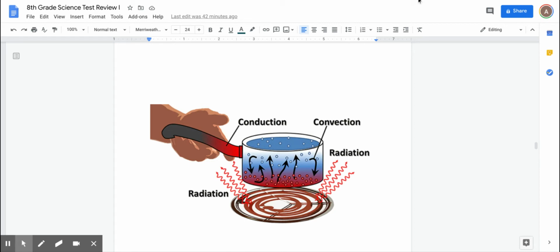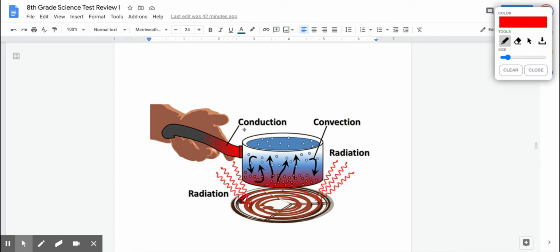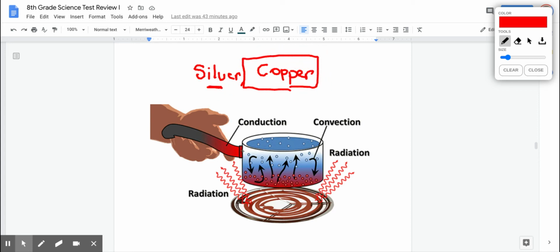We know that metals conduct electricity and heat the best. The best was silver. Not was, but is. Followed by copper. If you had copper pots, and they still sell copper pots, silver pots are just too expensive. But copper pots would heat up your food faster. If you were boiling pasta, the water would boil faster if you had copper.